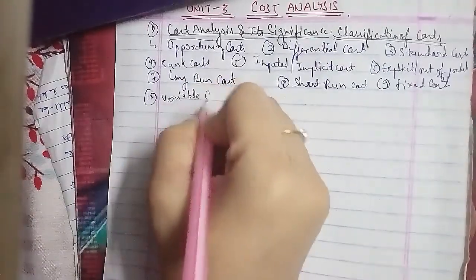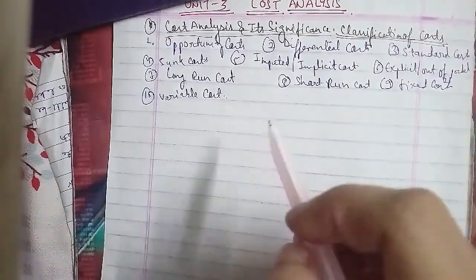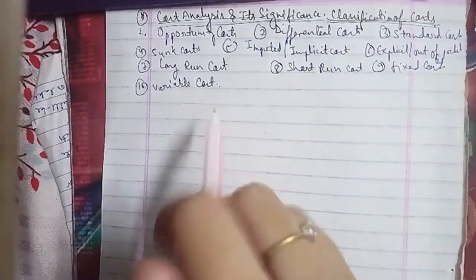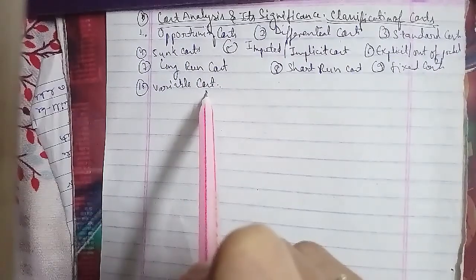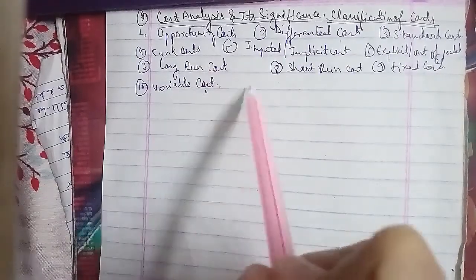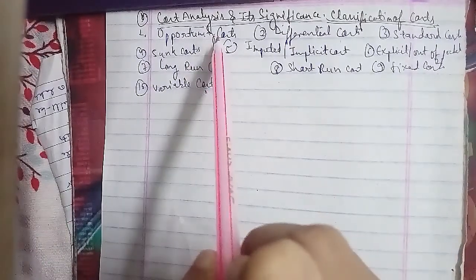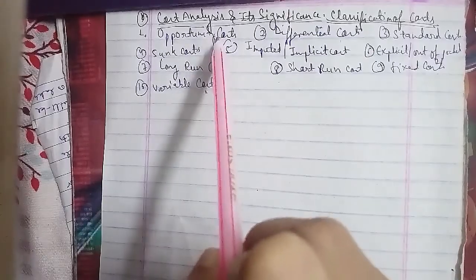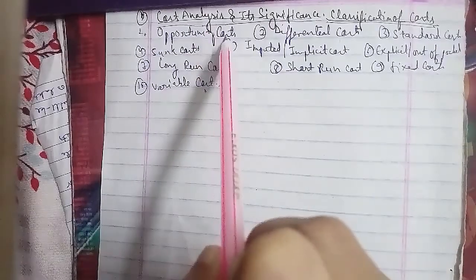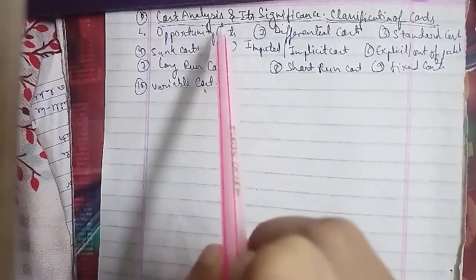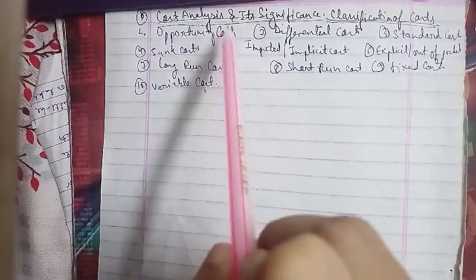First we'll talk about the opportunity cost. The opportunity cost refers to the expected benefit foregone in sacrificing one alternative for another. An opportunity cost exists when resources are scarce and there are alternative uses for them, and the rejected alternative becomes the opportunity cost for the new alternative accepted. When there are no alternatives, there is no opportunity cost, and the opportunity cost is determined by comparing the benefits or advantages of available alternatives.